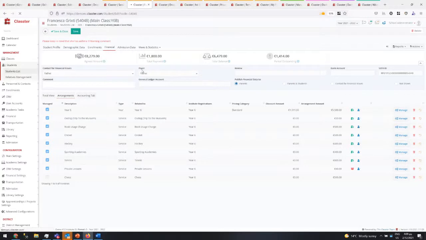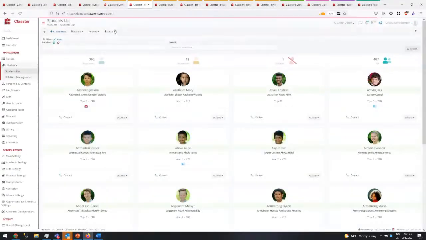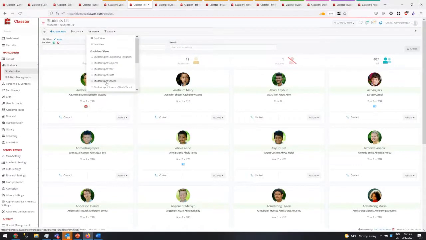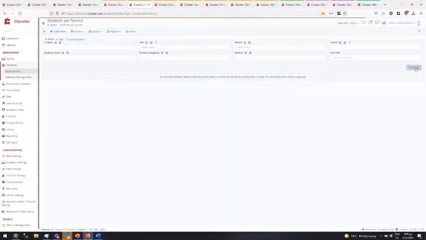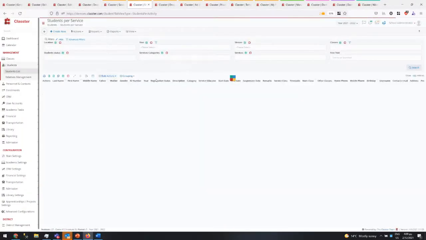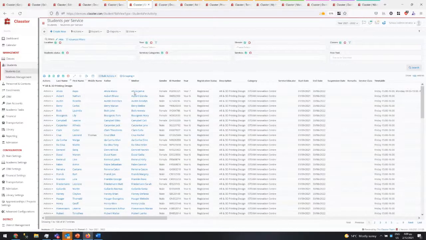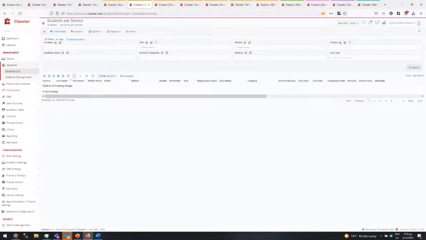And the last one is what I presented before, students per service, weekly view or normal view, where we have a lot of tools. So in the students per service here, we added all the different filters about the service and so on. By the way, now remember that, let me show you this firstly. So this is students per service. You can group it per service title, per description. You can see it, how they look like.